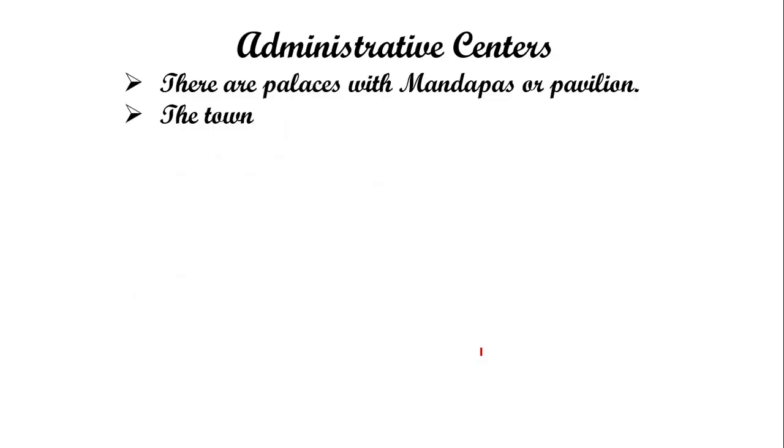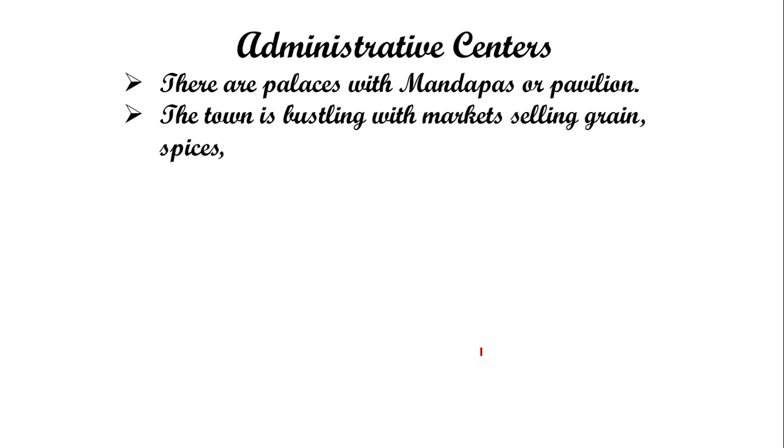There are palaces with mandapas or pavilions. The town is bustling with markets selling grains, spices, clothes and jewelry. As we have studied, there were great halls in the temples and palaces, known as mandapas. That was a very big hall, and there were a great number of shops and a large market in Thanjavur, where there was trading of grains, spices, clothes and jewelry.